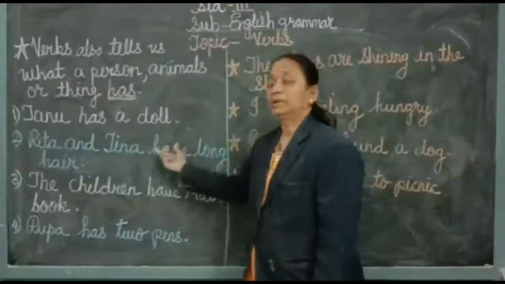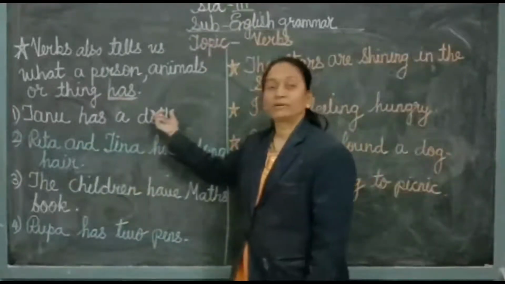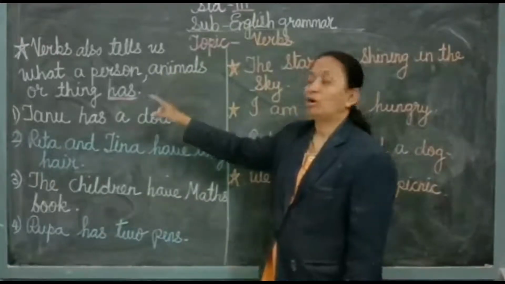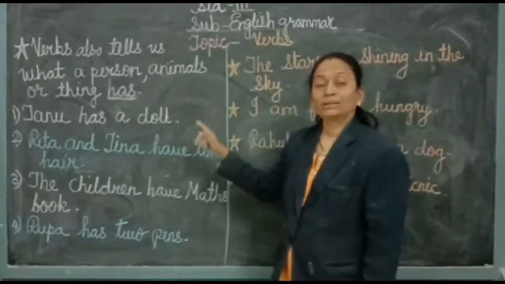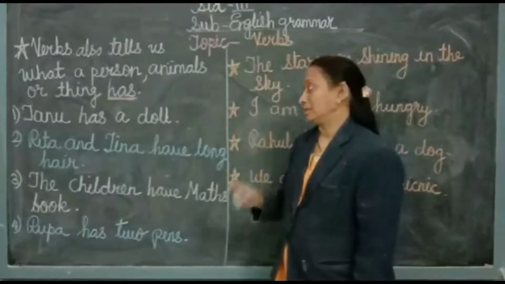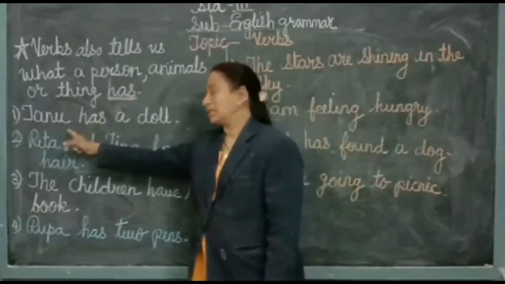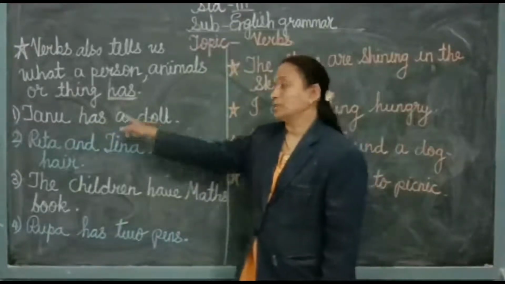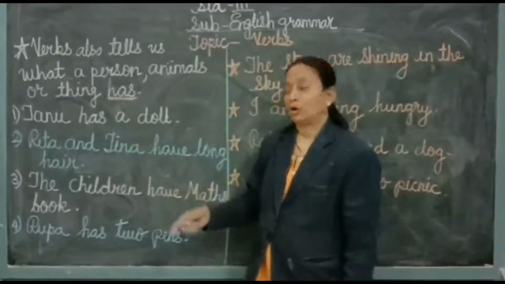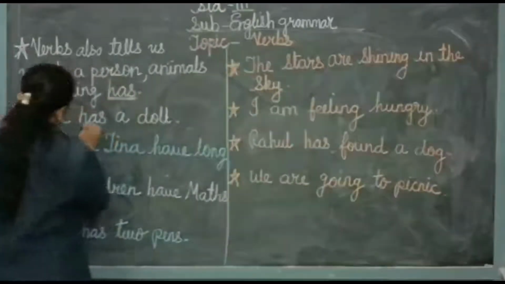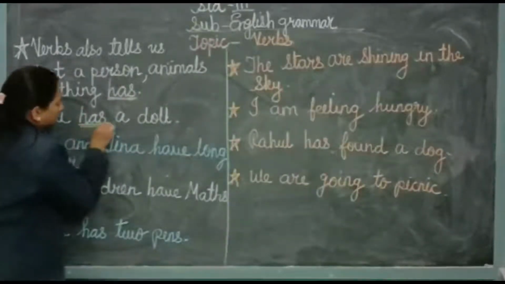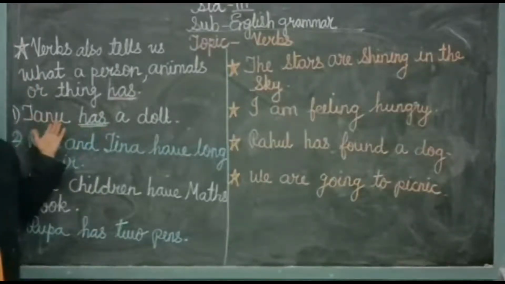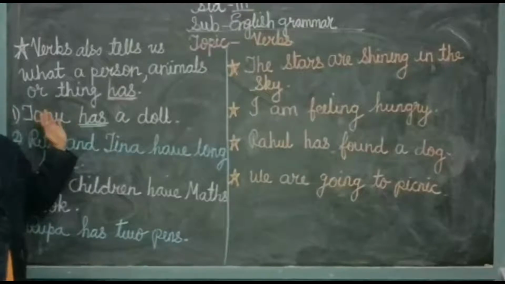Now see, we have learned about the verb. Now we are going to learn some more things here. Words also tell us what a person, animal, or thing has. What they are having, even the verbs tell us. Now see here the sentences are given. Tanu has a doll. So what is Tanu having? She is having a doll. So here again has is also the verb, because it tells us what Tanu is having. Tanu has a doll.